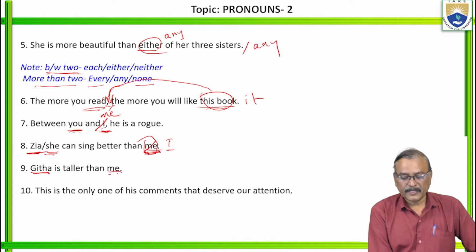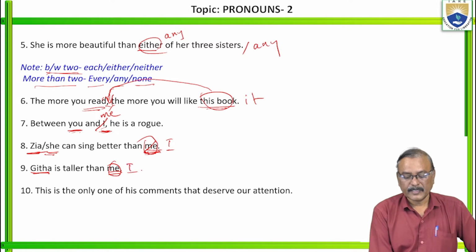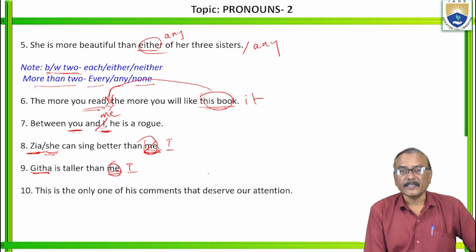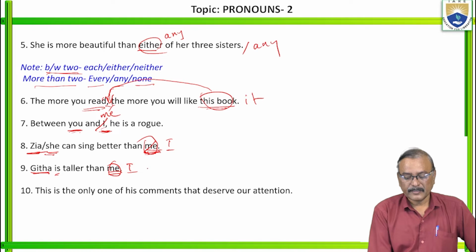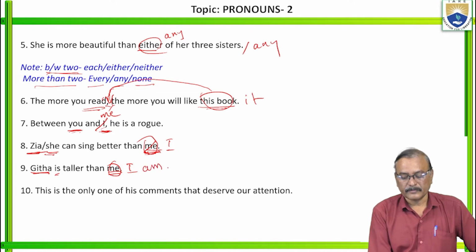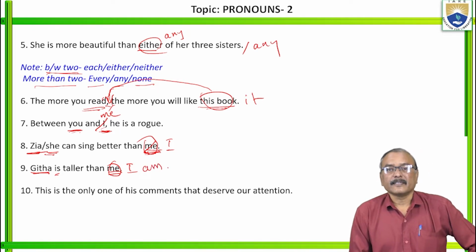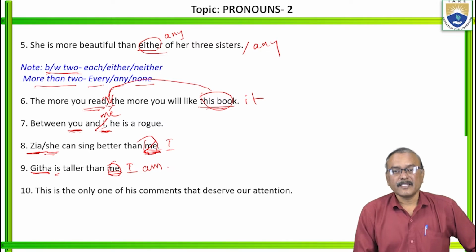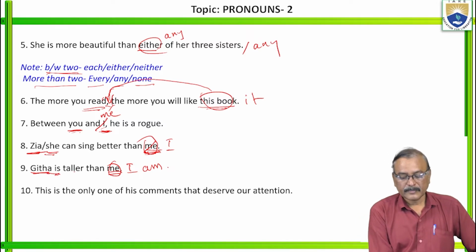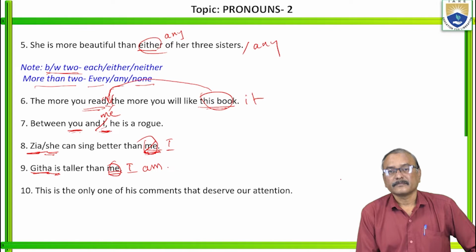Here also it should be in subjective case only. So better: Geeta is taller than I. And here you can write I am. This is the correct sentence: Geeta is taller than I am. Right?